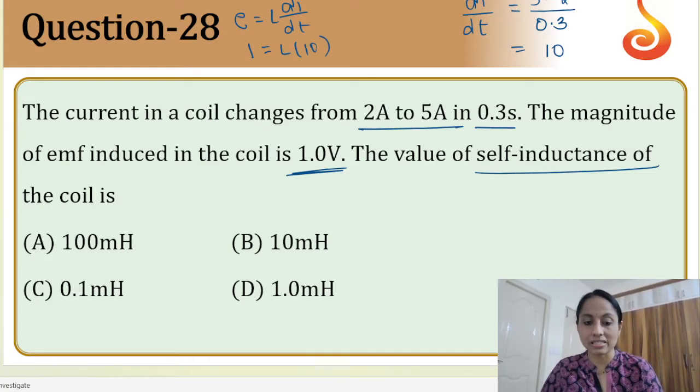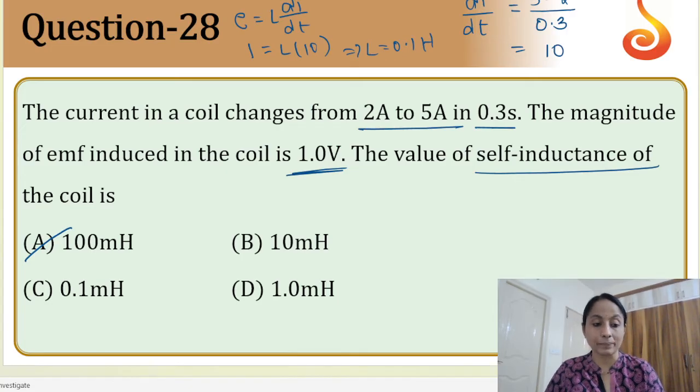Yes, because it is reciprocal. So the answer would be 10... Oh yes, 10 millihenry. Just calculate and see. So let me calculate: L is equal to 0.1 Henry. If you want to convert, multiply and divide by 1000. So the correct option will be option A.